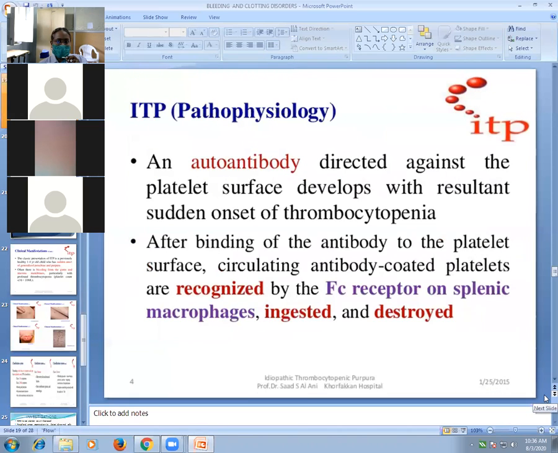An antibody directed against the platelet surface develops, with resultant sudden onset of thrombocytopenia. So it is antibody-mediated destruction of platelets. After binding of the antibody to the platelet surface, the circulating antibody-coated platelets are recognized by the Fc receptor on splenic macrophages, and the spleen removes them. The function of the spleen is to remove foreign particles. So antibody-coated platelets are removed by the spleen, and that results in thrombocytopenia.